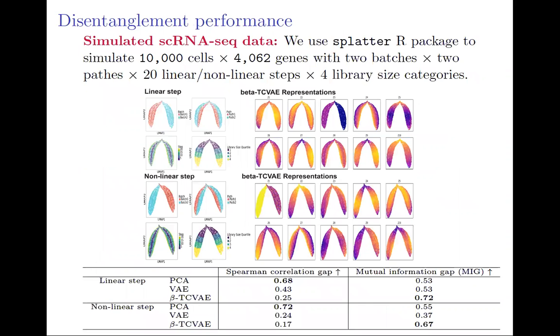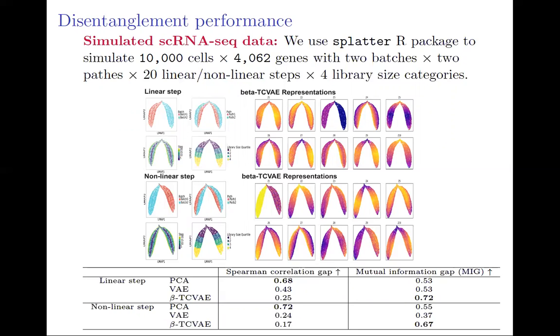We simulated single-cell RNA-seq data with two paths, 20 linear or nonlinear steps, as well as 4 library size categories using the Splatter R package. We then train beta-TC-VAE with 10 latent dimensions on the two simulated datasets. The latent variables are disentangled representations for the ground truth variables.